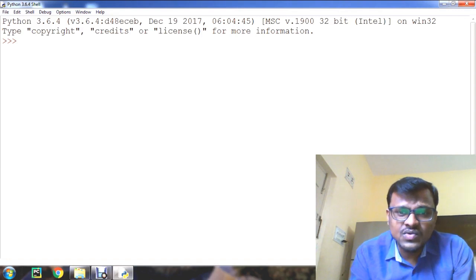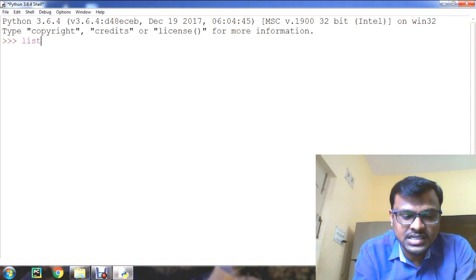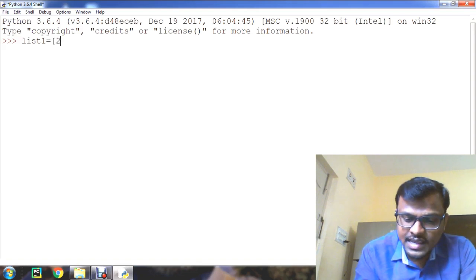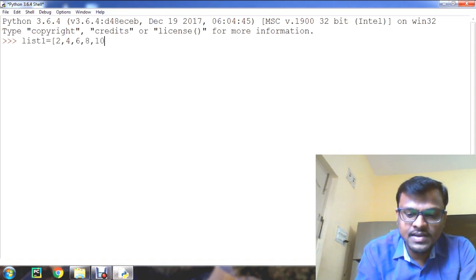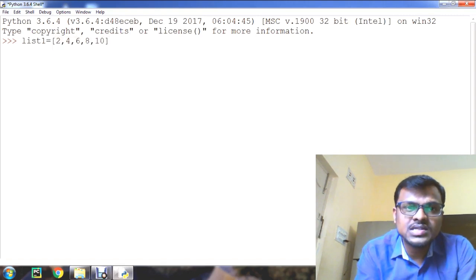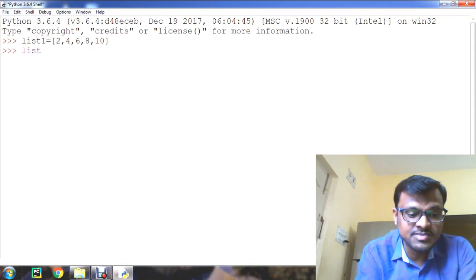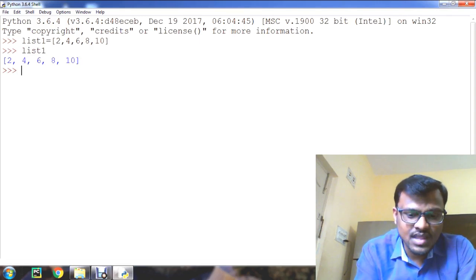Well, let us have some examples for list. For that, I will create one list, that is list1 is equal to, it should start with square brackets, that's why I'm opening with a square bracket. Let us give some list elements. So I'm giving the list elements here, and close the square bracket. Now list1 is created. You can display list1. The elements of list1 are displayed now.